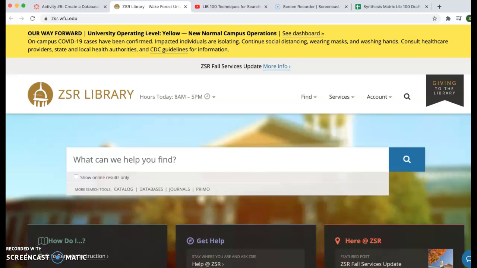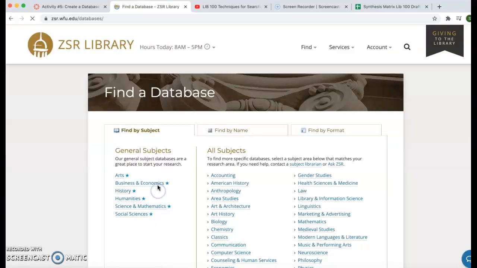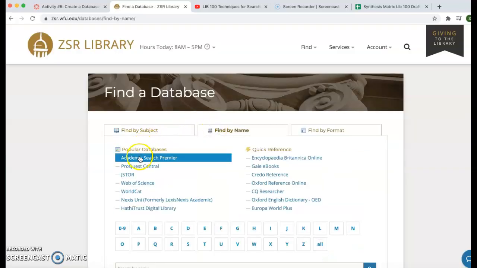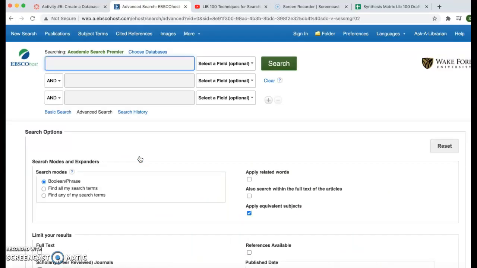Hi there, I will be showing you how to do a search for my topic, which is what are the social impacts of the creation of the FARC in Colombia in the 80s? I'm going to start by going to databases, and the database that I'm most comfortable using is EBSCO.